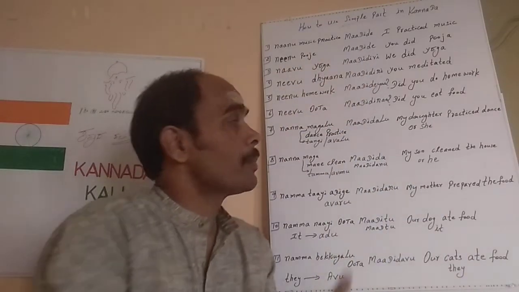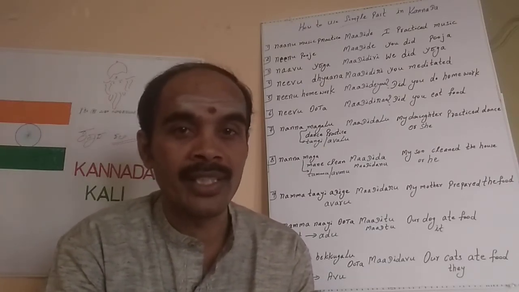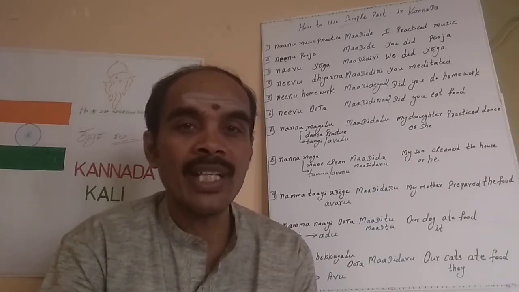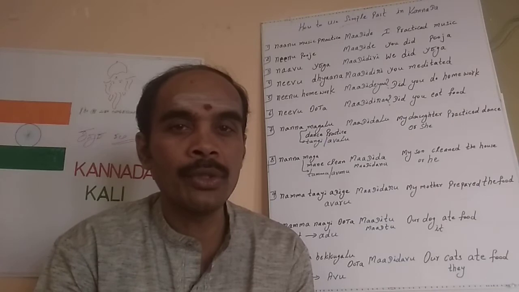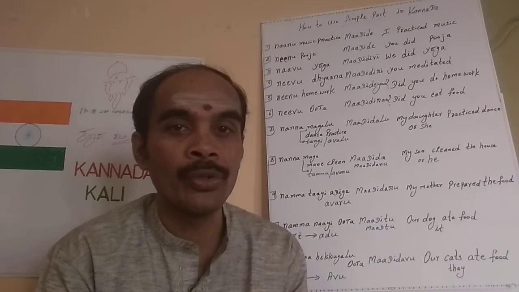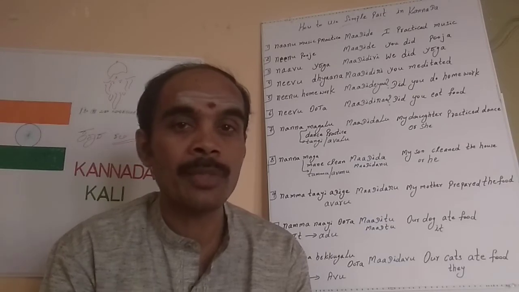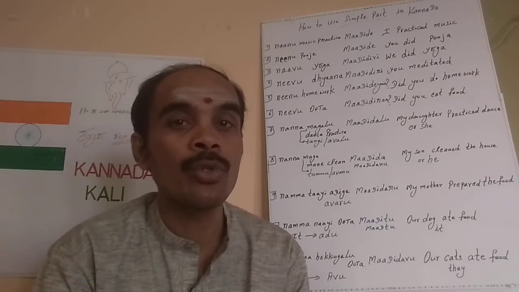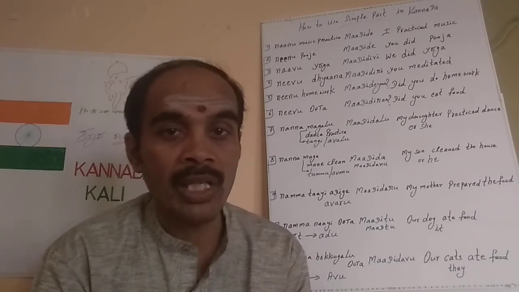Neenu pooje madide. So is there no difference between me and you? Yes, there is no difference here. So when I say about you that you did something, I can use it as neenu pooje madide. Same madide sound I am using for me also. Okay, neenu pooje madide. That means you did puja. That's actually I am talking about you. And also this is without respect. Okay, madide. Neenu is without respect you, and madide also without respect I am talking about you. Okay, then maybe I can use it for my friend, or maybe for my daughter or son. For all the genders we can use.